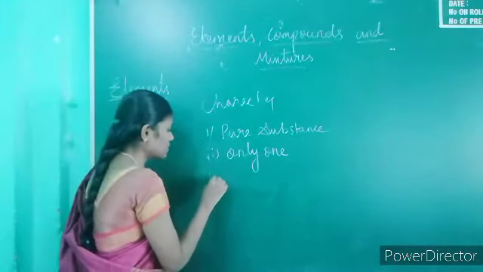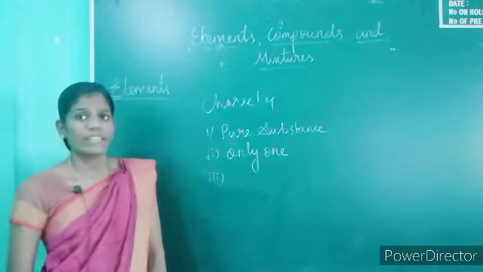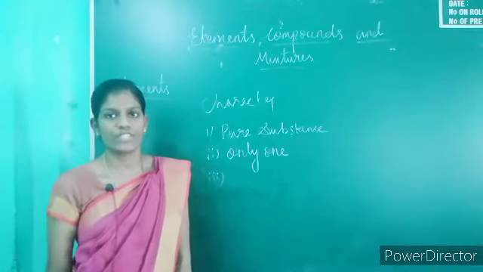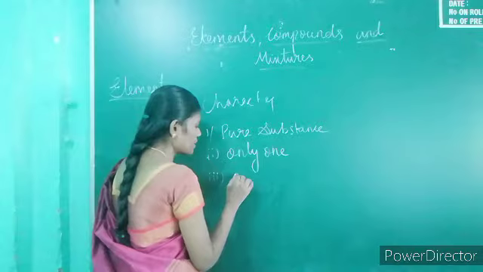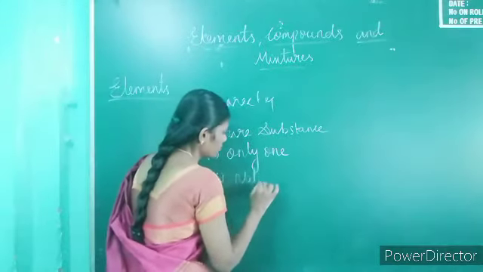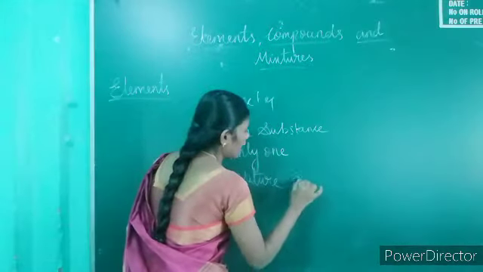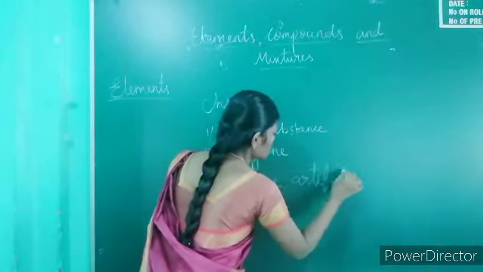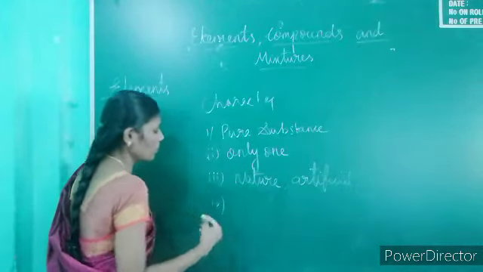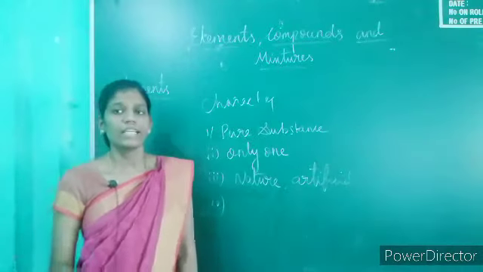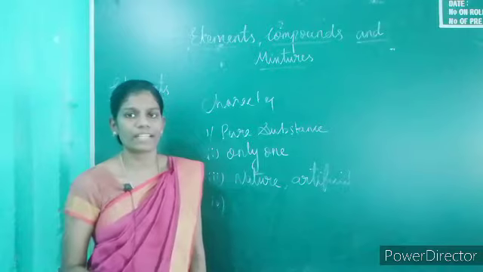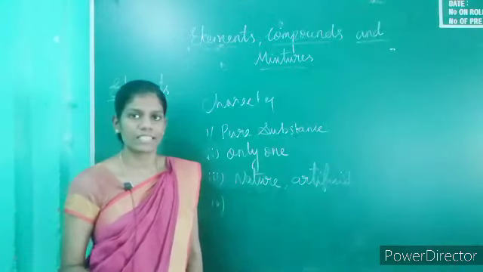The third is that we get elements from nature and also artificially. The fourth point is that elements occur in three states of matter.